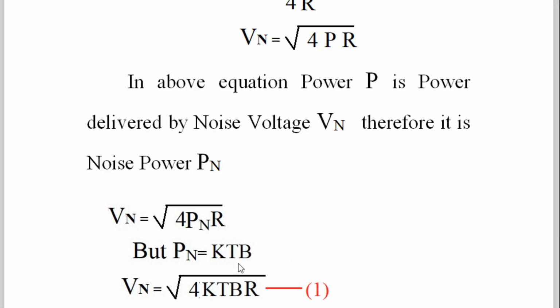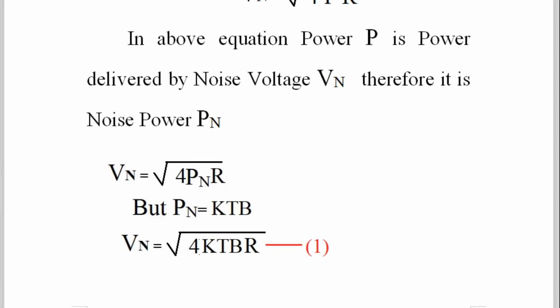So you have to remember noise power KTB. Then if you put this noise power here, you will get the equation for the noise voltage Vn equal to under root 4kTBR.